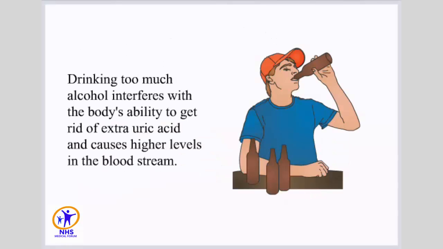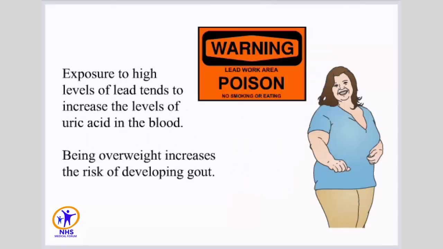Drinking too much alcohol interferes with the body's ability to get rid of extra uric acid and causes higher levels in the bloodstream. Exposure to high levels of lead tends to increase the levels of uric acid in the blood. Being overweight increases the risk of developing gout.